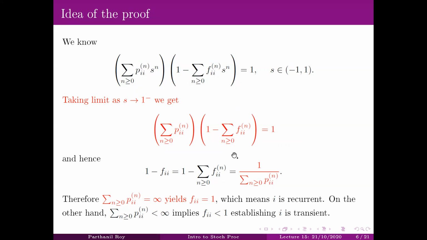That's the first thing. Secondly, we are also writing this as 1 over this, even in the case when this is infinite. What does it mean? So how are we going to handle the case when this sum is actually infinite? Suppose this is infinite, will this still diverge to infinity as s goes to 1 from the left side? So this question also has to be answered. So all of these have to be justified, and then only the proof would be complete. So the proof, which looks longer than just this one slide, is just making all this rigorous.